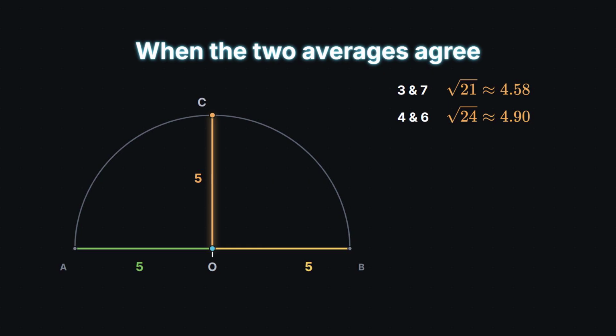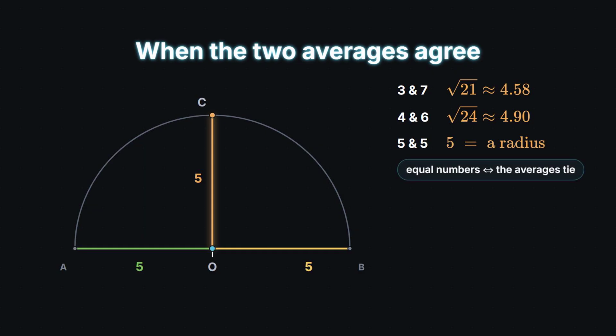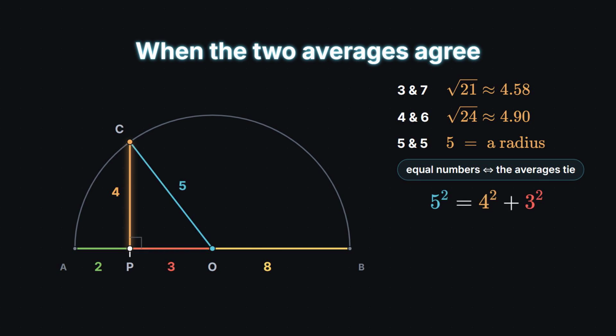The seam reaches the center, and the height becomes a full radius. 5 equals 5. The averages agree exactly when the two numbers are equal. And Pythagoras measures the gap the rest of the time. Radius squared equals height squared plus that off-center distance squared. 25 is 16 plus 9.